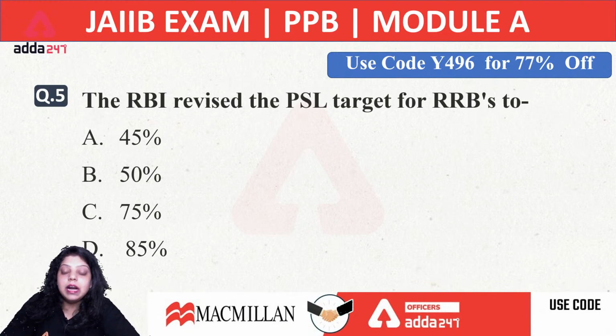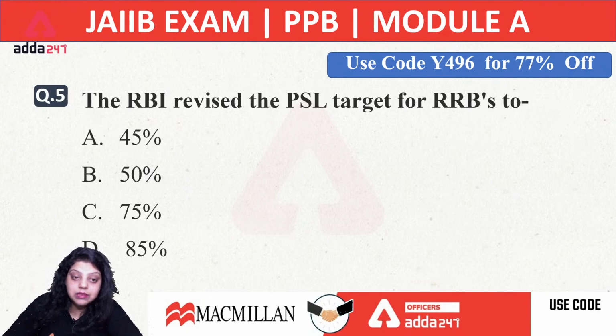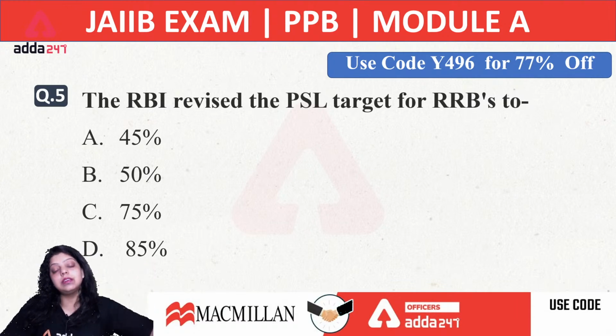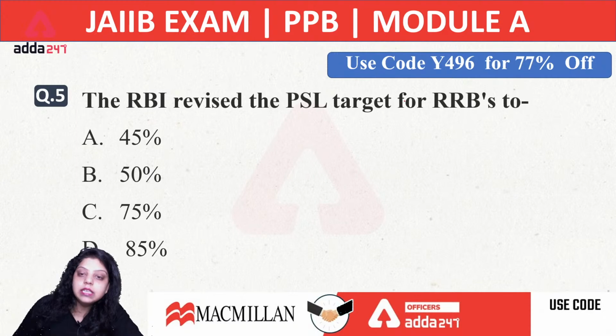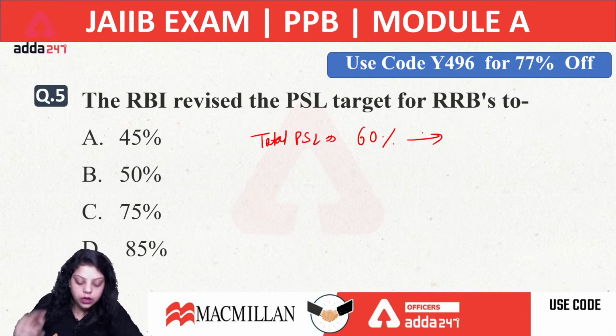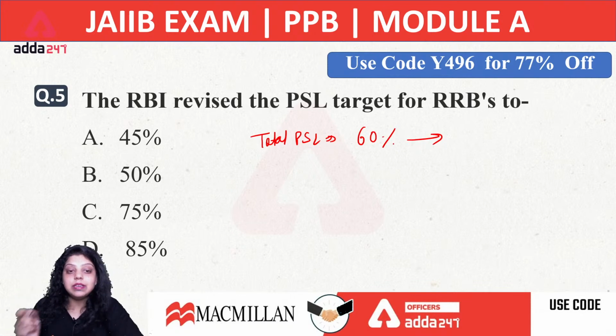Next, the RBI revised the PSL target for RRBs too. So what is the current PSL target for RRBs, which is revised by the Reserve Bank of India from the 60% PSL target? Earlier the target for RRBs used to be 60% of the total PSL. But now the 60% target has been replaced by which of the following targets? Is it 45%? Is it 50%? Is it 75%? Or is it 85%?